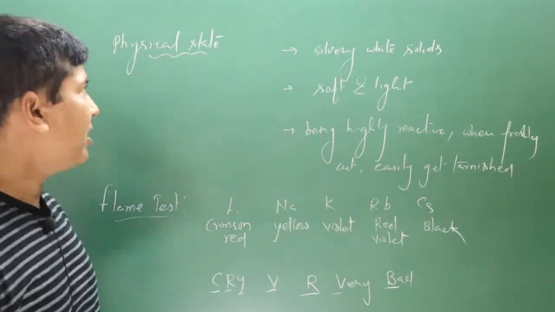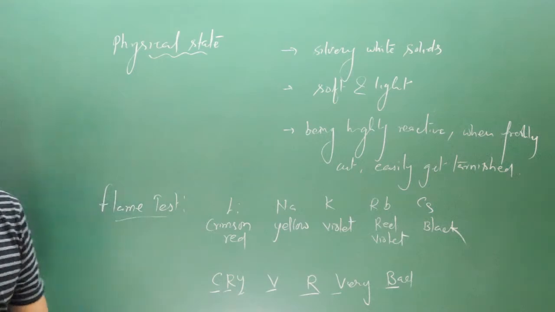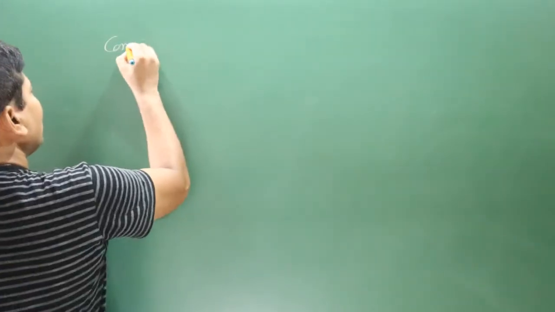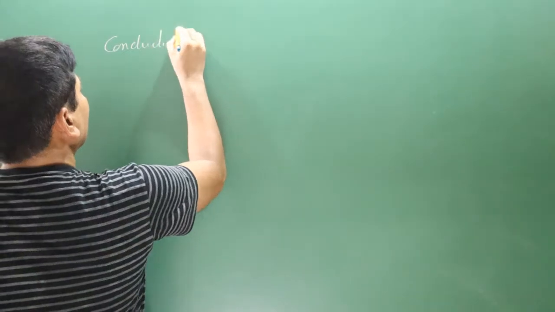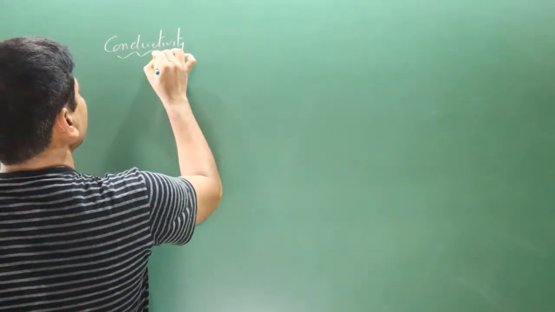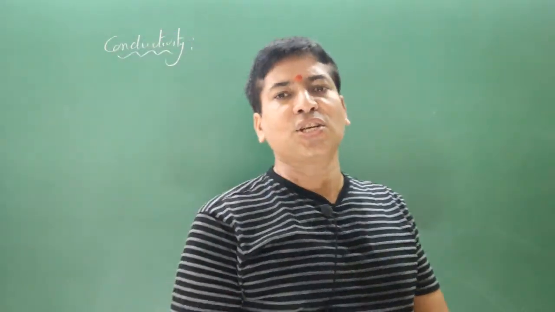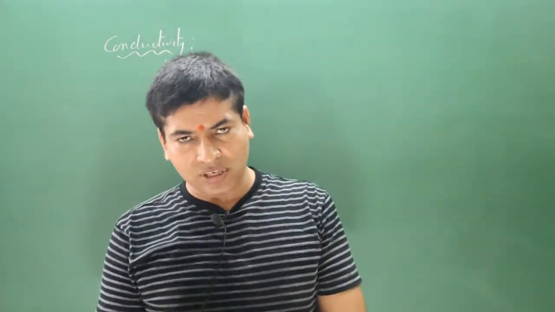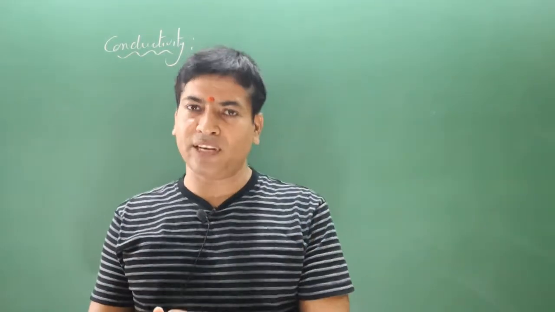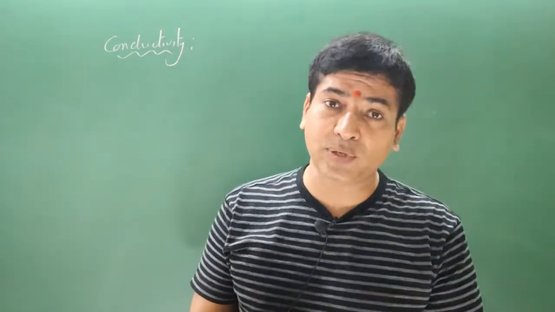Now let's move on to the next property. Next we have conductivity. As we have learned, metals are good conductors of heat and electricity. Why? Because in their outermost shell, electrons are loosely held, and these electrons play a significant role in determining the conductivity of metals.